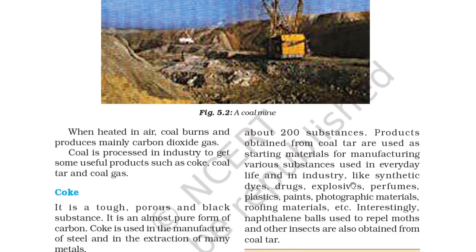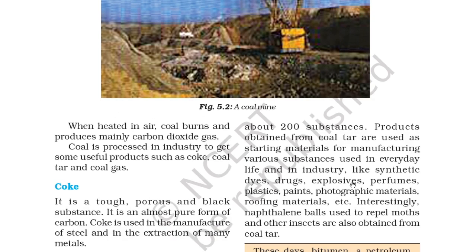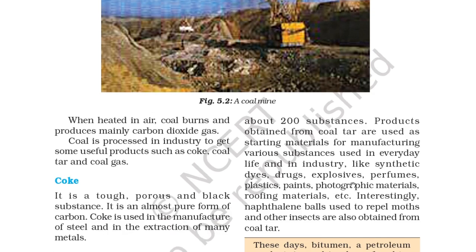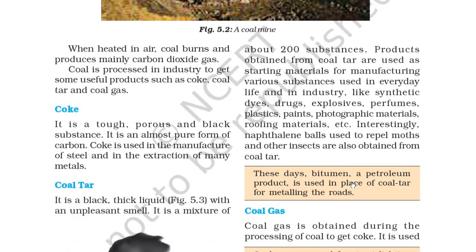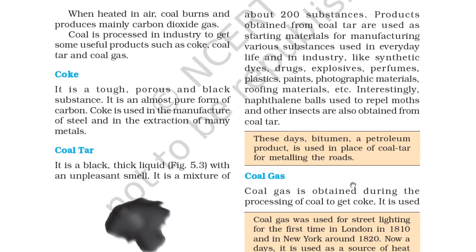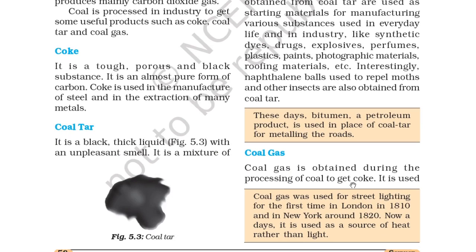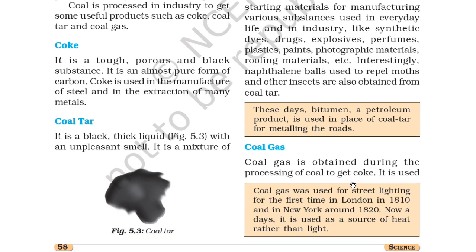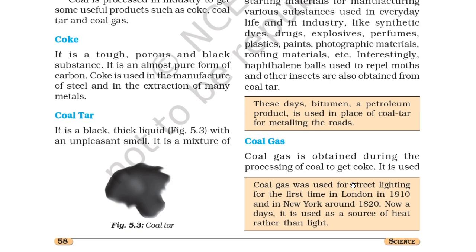Coal is processed in industry to get some useful products such as coke, coal tar and coal gas. Coke, it is a tough, porous and black substance. It is an almost pure form of carbon. Coke is used in manufacture of steel and in the extraction of many metals. So coke is used in the manufacture of steel and extraction of metals.